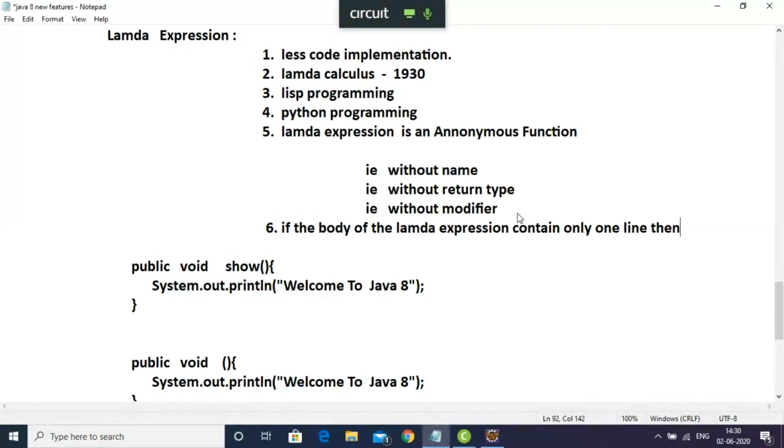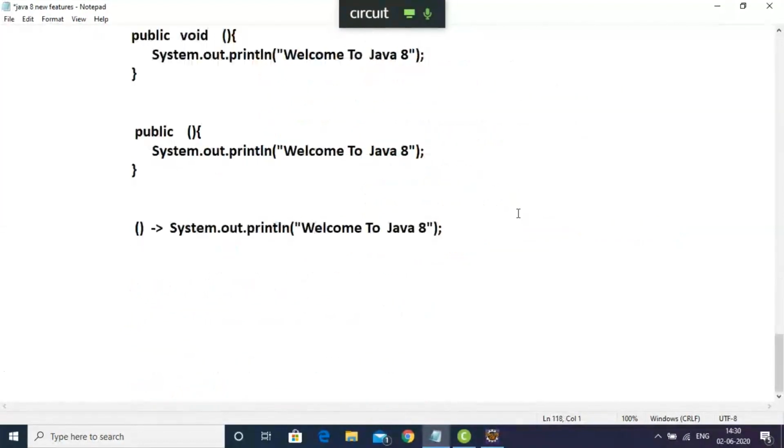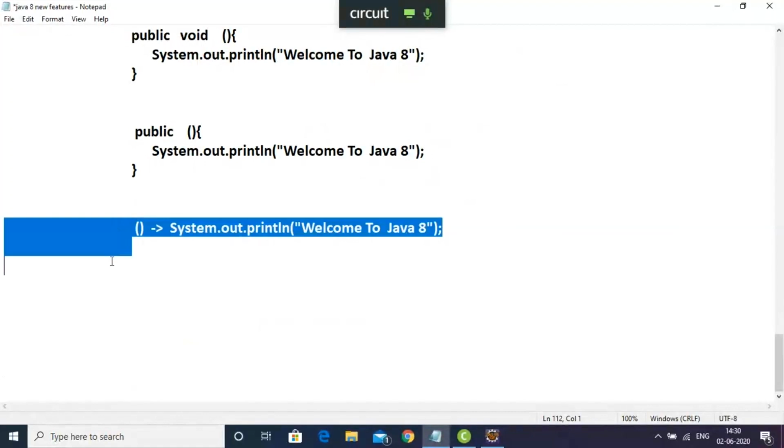Then we can remove the curly braces, right? Okay. So based on that, we can come to this symbol like this, right? Okay.